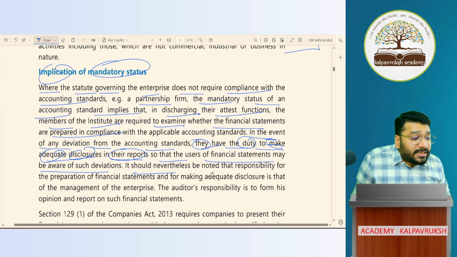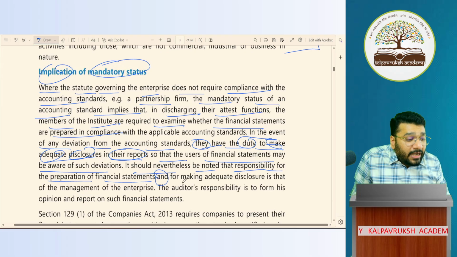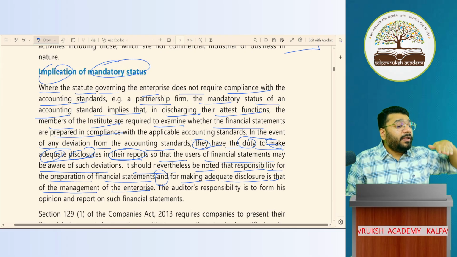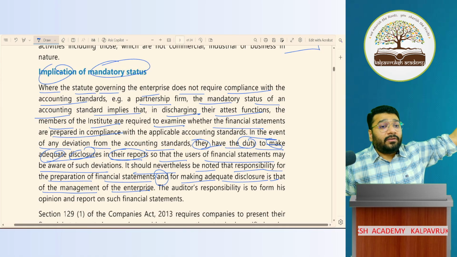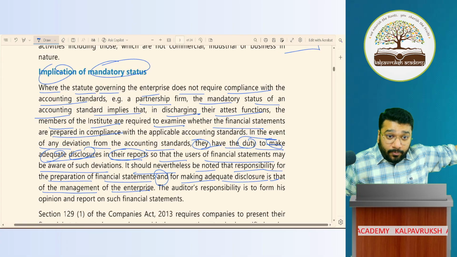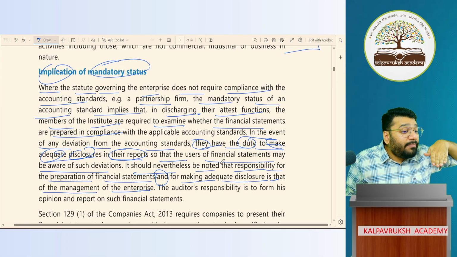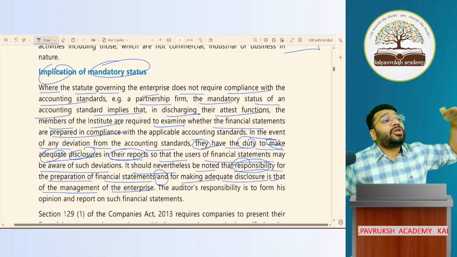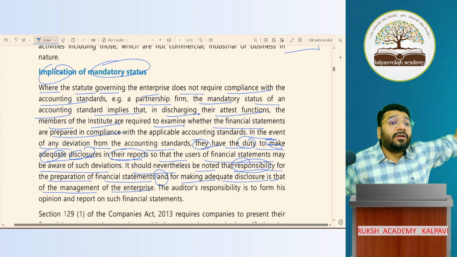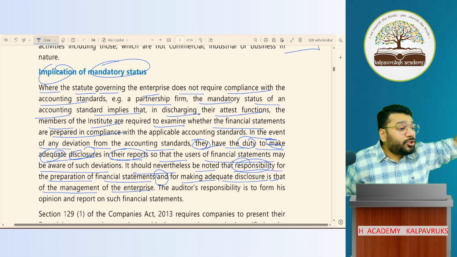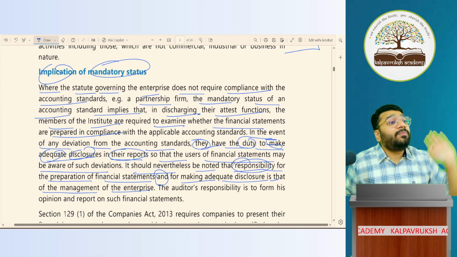It should nevertheless be noted that the responsibility for the preparation of the financial statements and for making adequate disclosure is that of the management of the enterprise. That is, it is the responsibility of the client to ensure that the AS is followed properly, that the financial statements are prepared as per the AS, and that sufficient information is given in the management report. It's not your responsibility to force him to follow AS.